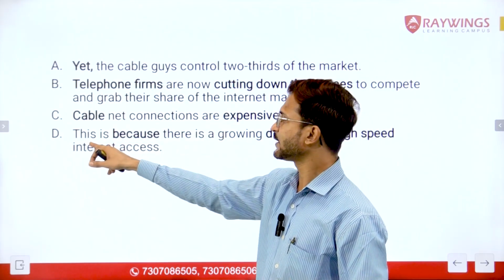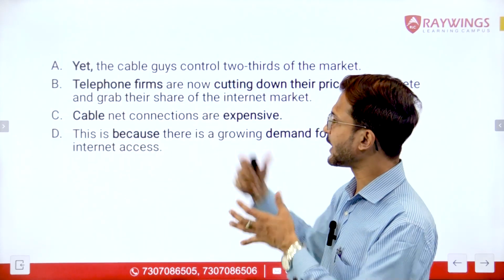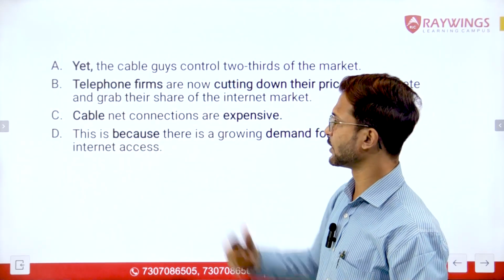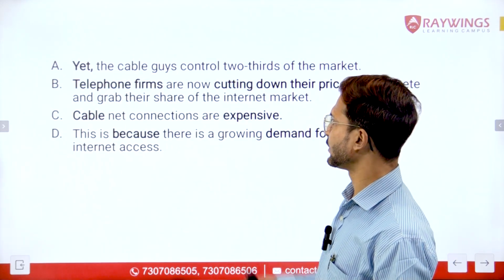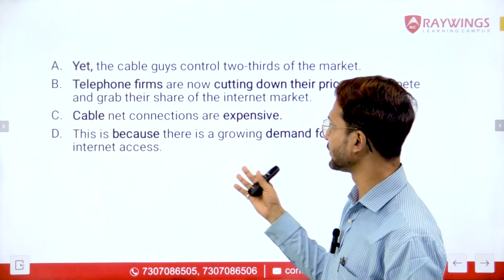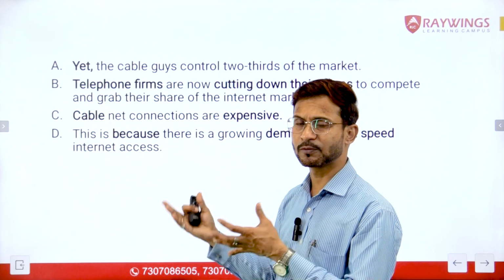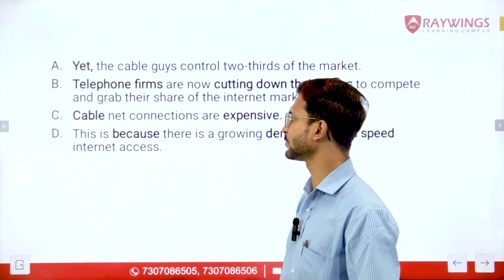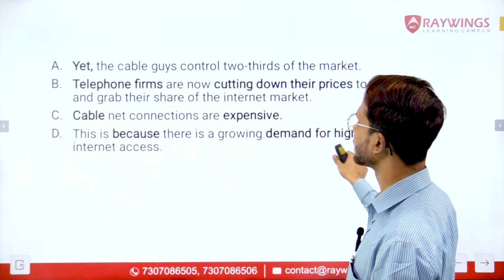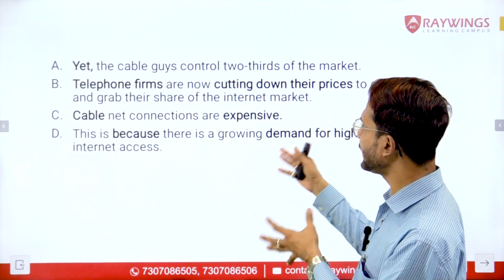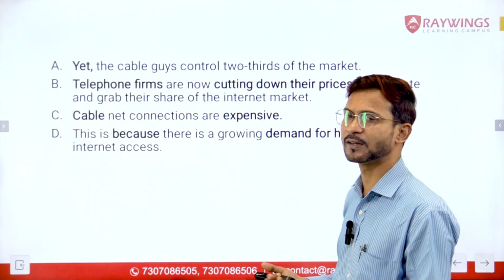Now here we had a pronoun, this. We have to look for something which is actually representing this pronoun, or which is the antecedent for this pronoun. Now let us look at different sentences which can actually come before this or which can actually form a mandatory pair with sentence number D. It is talking about this is because there is a growing demand for high speed internet access. So now why is this happening? Because there is a growing demand for high speed internet access.